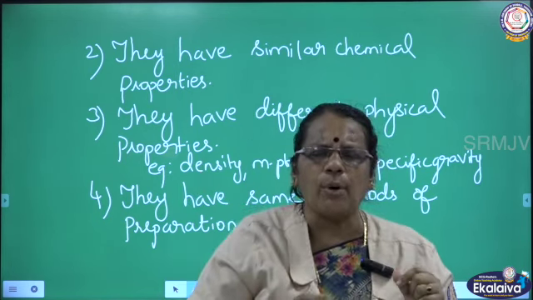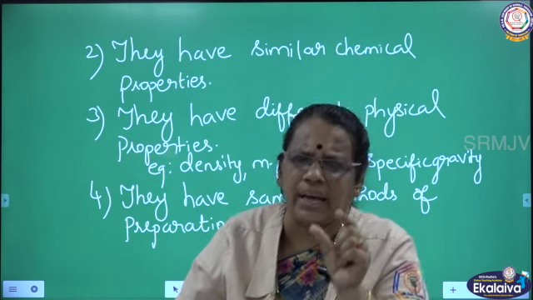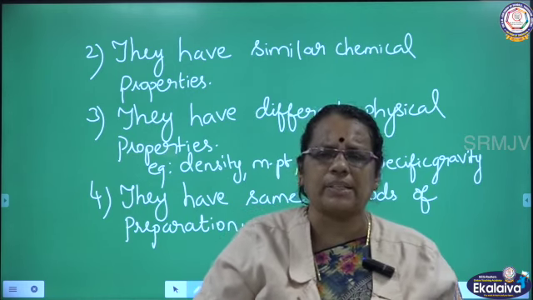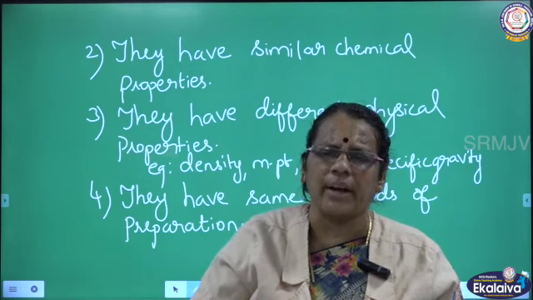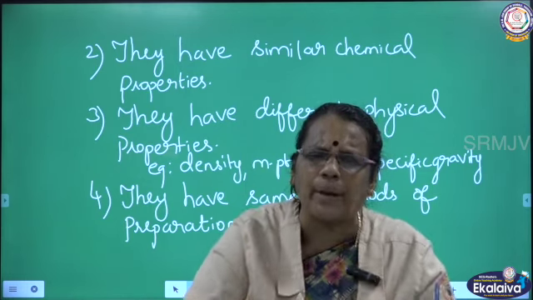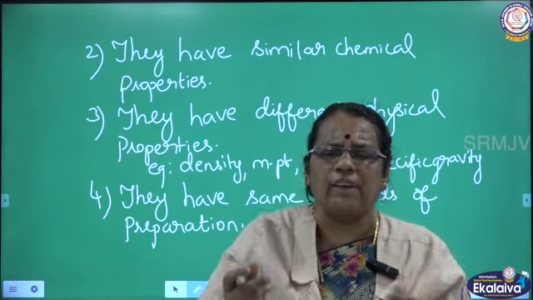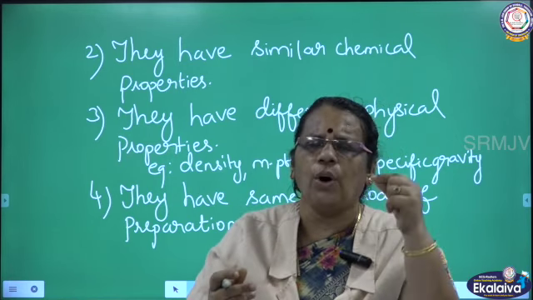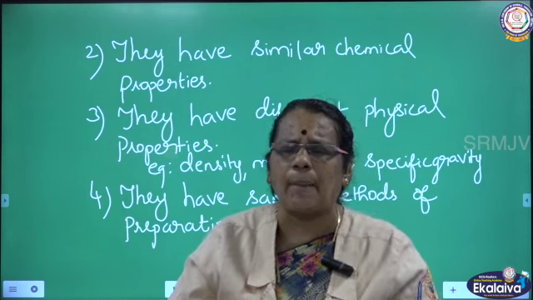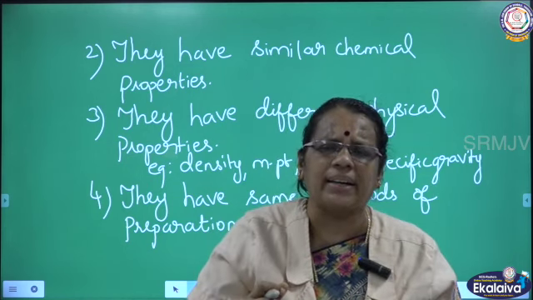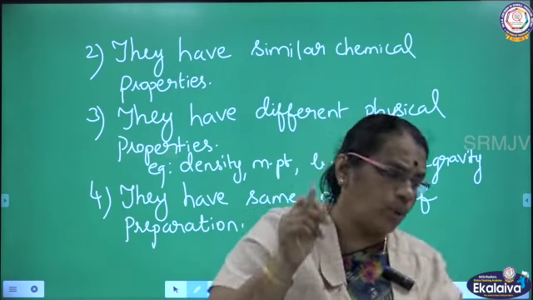They have similar methods of preparation. And the last point: physical properties like melting point, boiling point, specific gravity will show variation. So all these are the characteristics of homolog series.